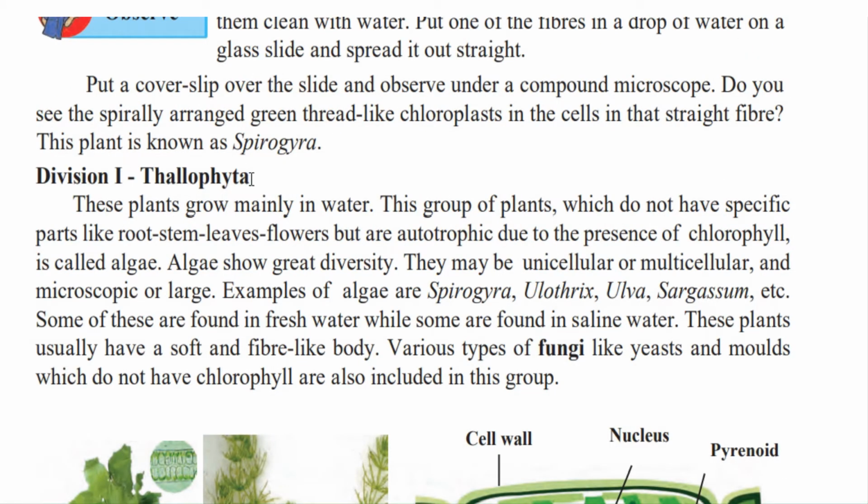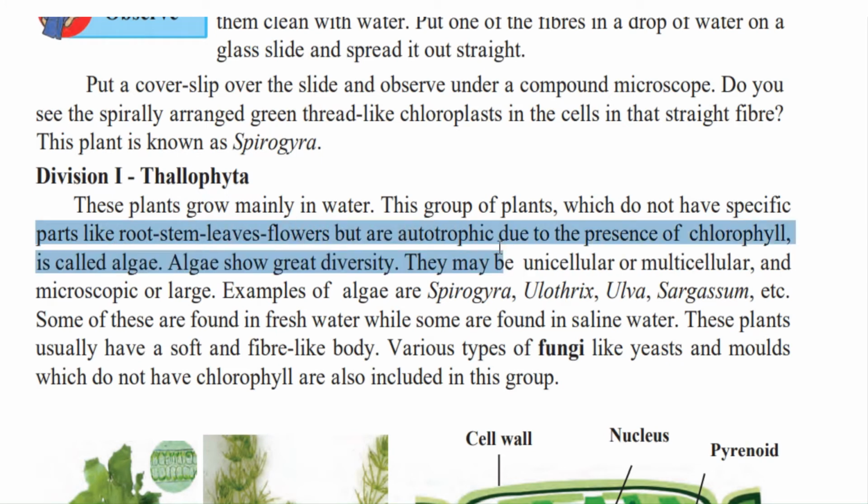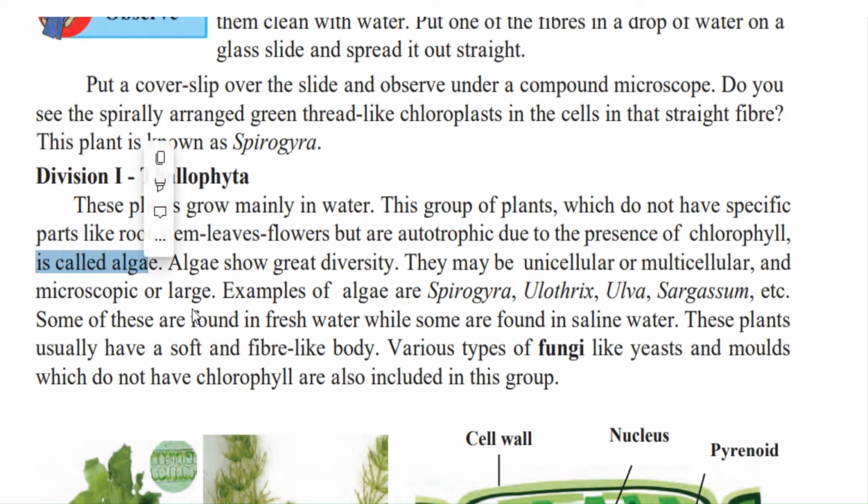Division 1, Thallophyta. How do we identify these plants? These plants grow mainly in water. This group of plants does not have specific parts like root, stem, leaves, flowers but is autotrophic. That is, they can produce their own food due to the presence of chlorophyll, and they are called algae. Again, algae show great variety. That is, there are different types of algae.